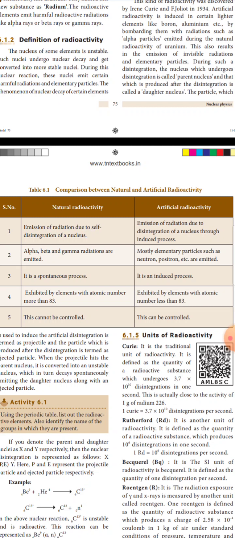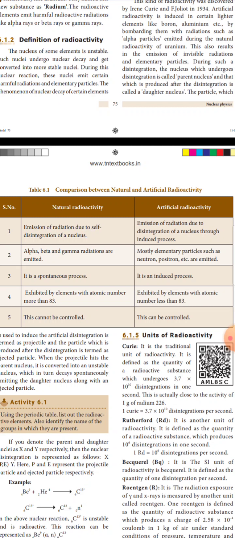Second one, in natural radioactivity, alpha, beta and gamma radiations are emitted. In artificial radioactivity, mostly elementary particles such as neutrons, positrons, etc. are emitted. Number 3, natural radioactivity is a spontaneous process. Artificial radioactivity is an induced process.